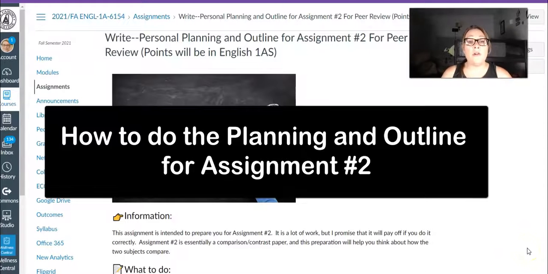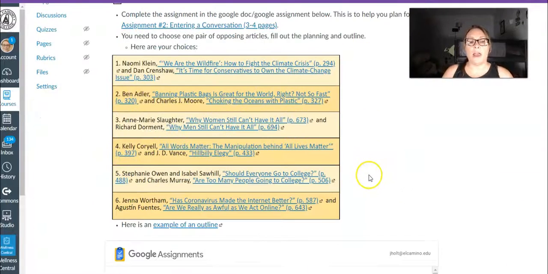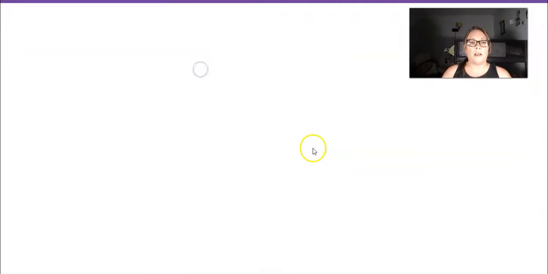Hello students, I am here on the personal planning and outline assignment for your second paper. I'm going to try to do this very quickly, but I want to quickly go over the planning and how to do that. So here's my example outline. When you click here on your Google assignment, this is the same thing that you will get. So I'm going to go ahead and click on that.